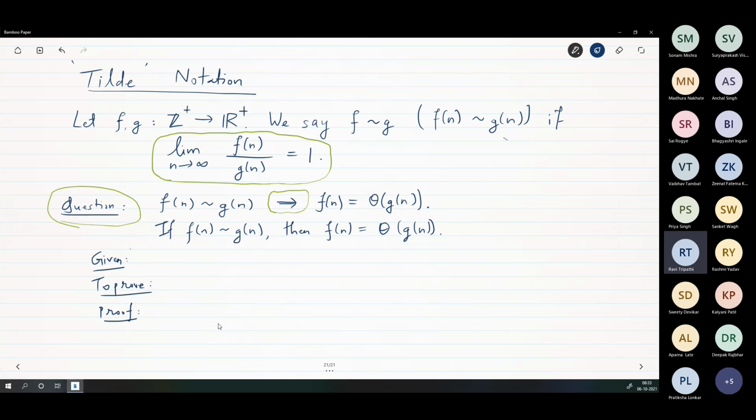Sir, given f of n tilde g of n. So we can say limit n tends to infinity equals 1. Okay, so this is given to us.